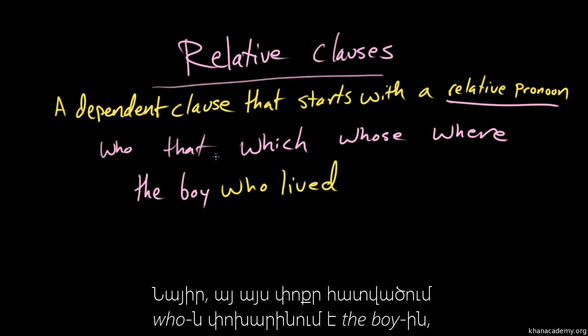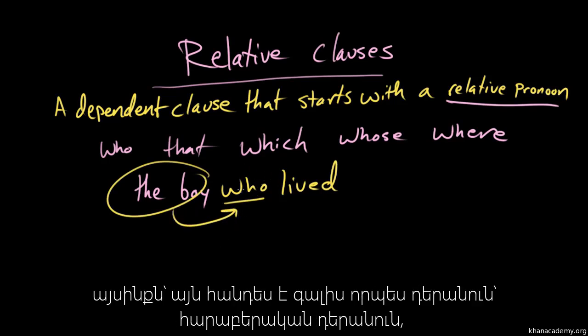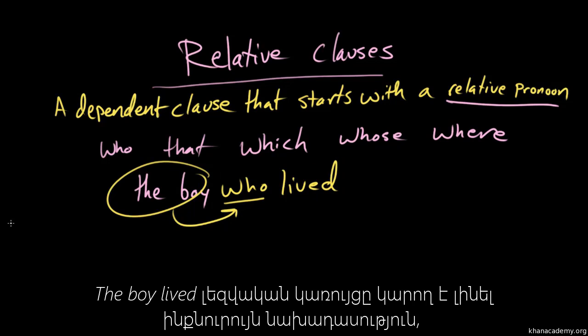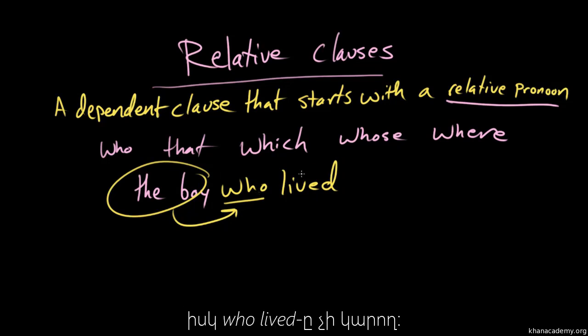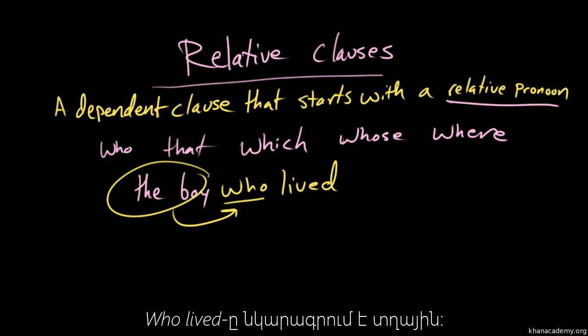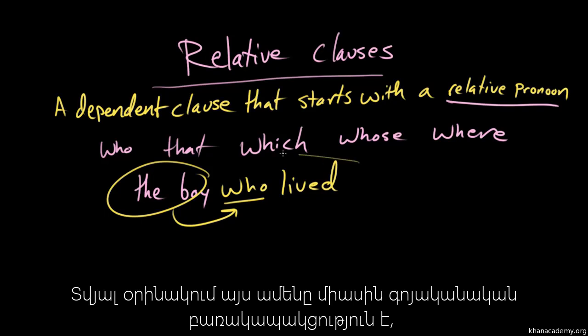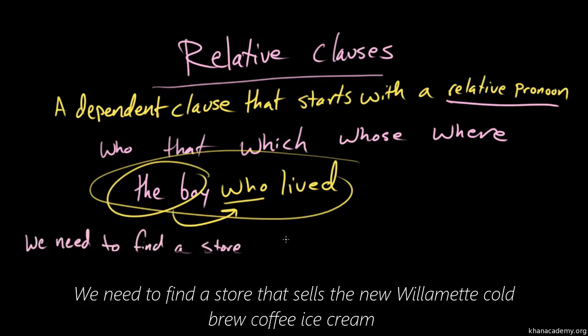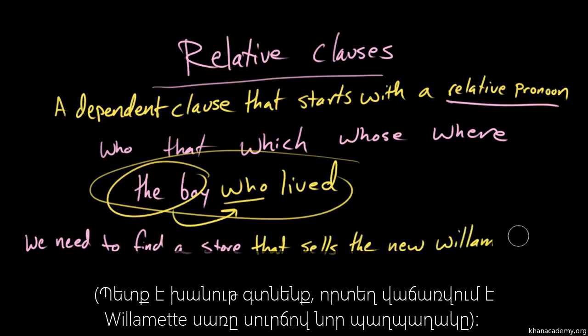Thank you. You can see in this little snippet, who is subbing in for the boy, right? So it is behaving like a pronoun, but a relative pronoun. And so we've got this thing here, who lived. The boy lived on its own could be a sentence, but who lived cannot be. Well, who lived is describing the boy. So right now, all of this together is just a noun phrase, but who lived within this noun phrase is a relative clause.